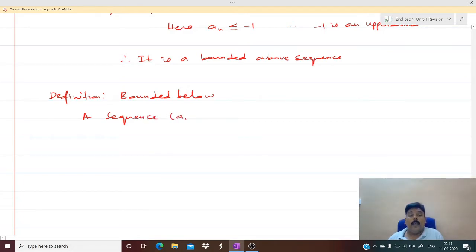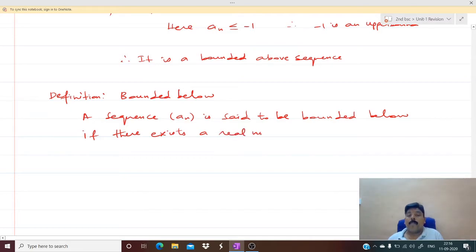A sequence a_n is said to be a bounded below sequence if there exists a real number k such that, of course k need not be greater than 0, k may be any number.